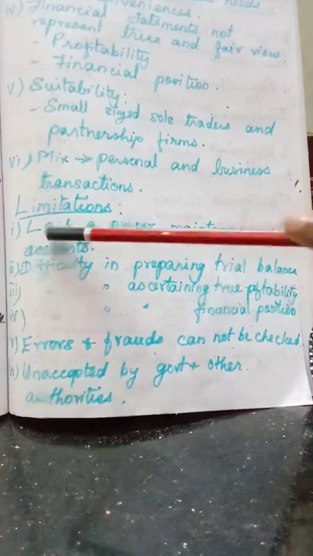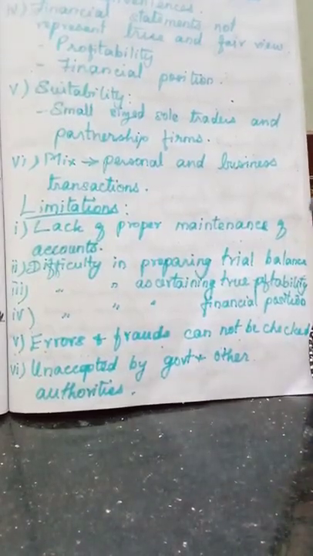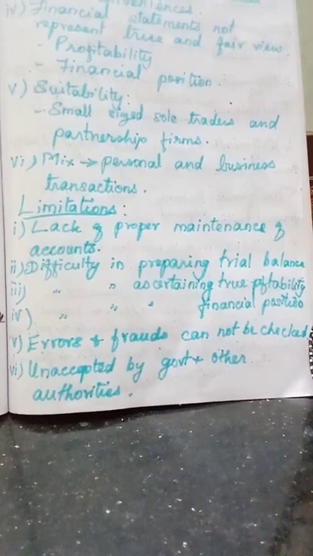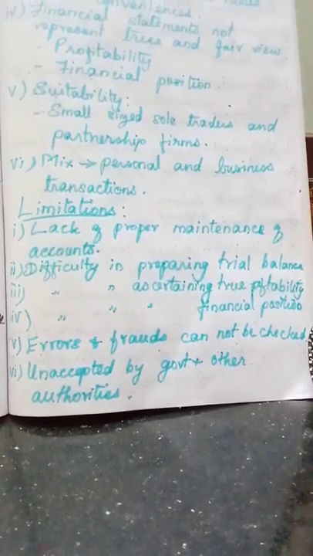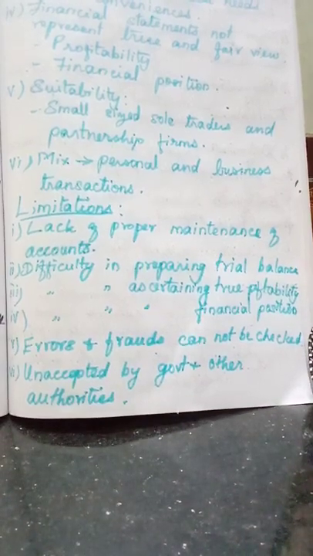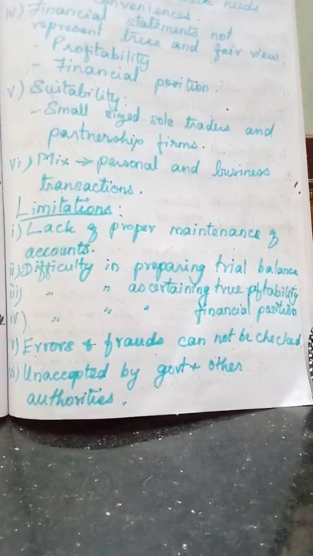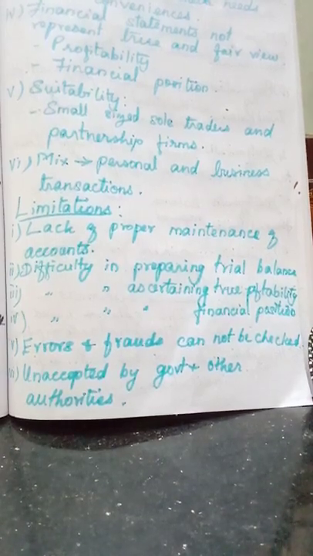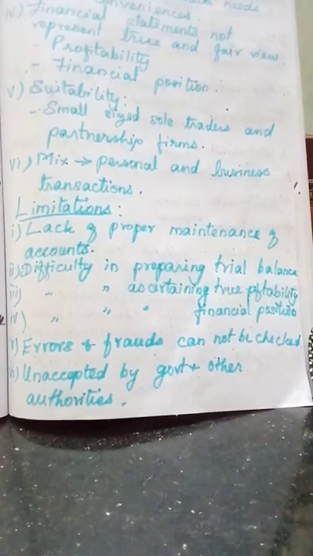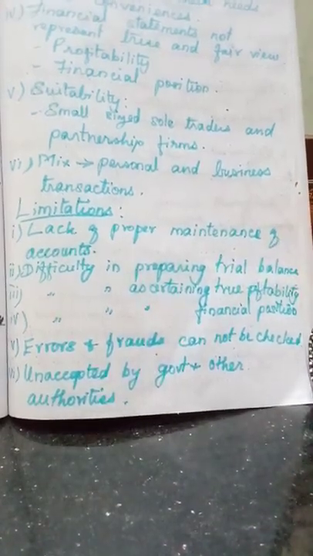The first one is lack of proper maintenance of accounts. We have already learned they never maintain all the accounts. Only cash and personal accounts are maintained. Then some real and nominal accounts are maintained, and some transactions are completely omitted. In the first one we have studied, it is an unscientific and unsystematic way of maintaining records. Okay. So what is the first limitation? Lack of proper maintenance of accounts.